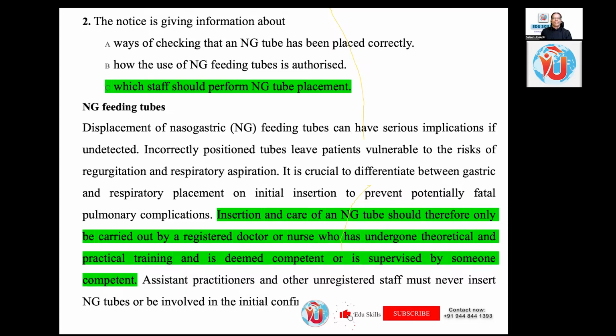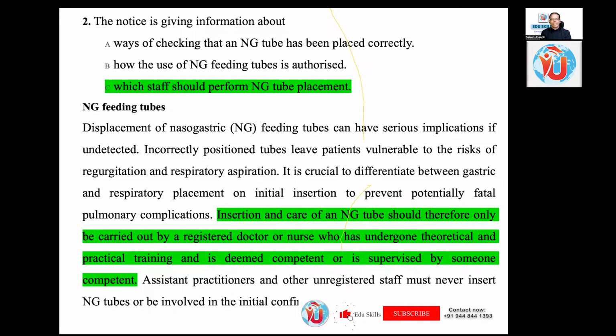So the notice is giving information about ways of checking that an NG tube has been placed correctly. There is nothing to check; they don't speak anything about checking a tube which is already correctly placed. It's nonsense. Once you have placed it correctly, why should you bother now? How the use of NG feeding tube is authorized is a process, how the authorization happens.